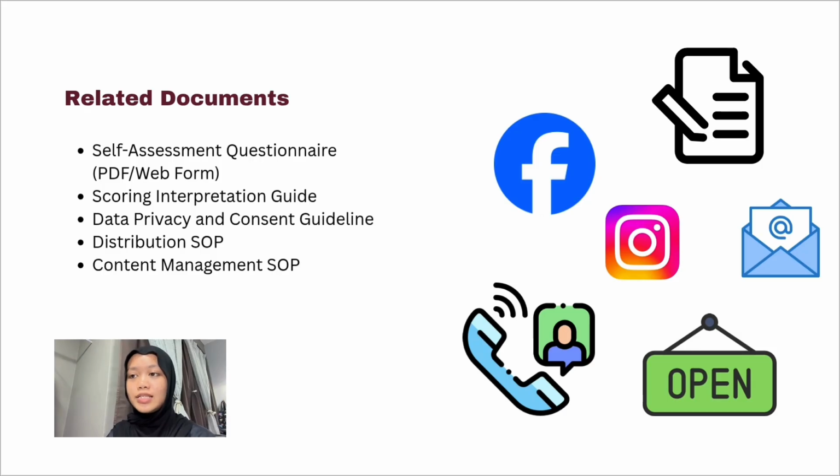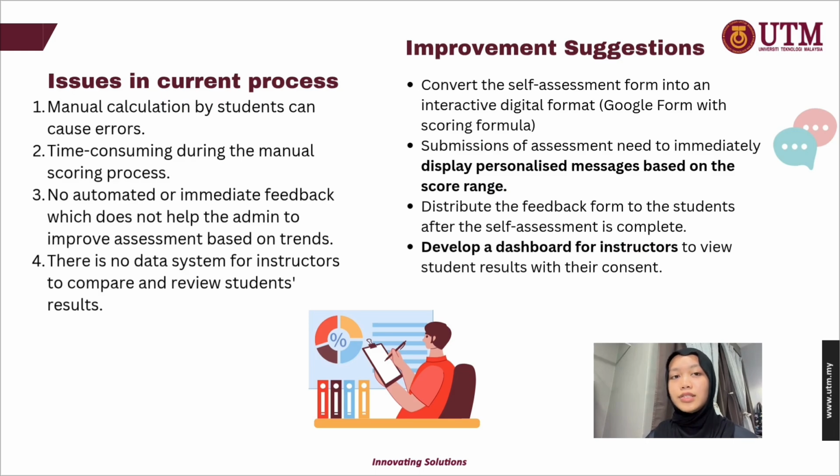The related documents for this process are the self-assessment questionnaire, which is in web form or PDF form, the scoring interpretation guide, data privacy and consent guideline, distribution SOP, and content management SOP. The issues that may appear in this current process are, first, manual calculation by students can cause errors. Next is that the manual scoring process is time consuming. There is no automated or immediate feedback, which does not help the admin to improve the assessment based on trends. There's no data system for instructors to compare and review students' results.